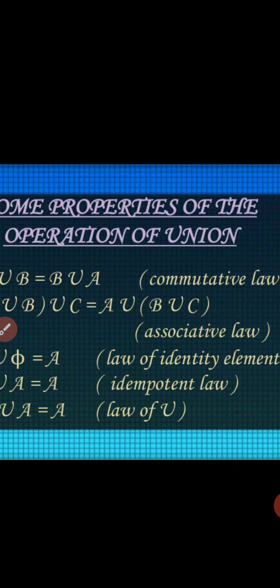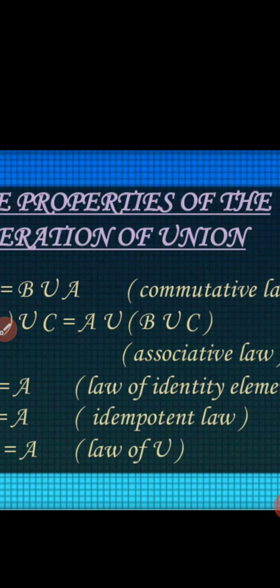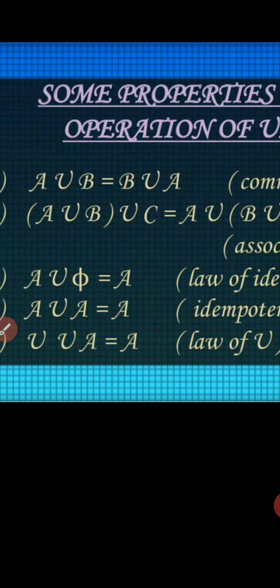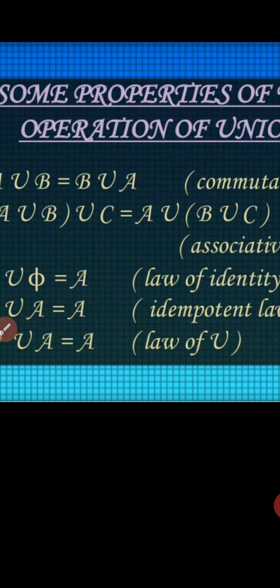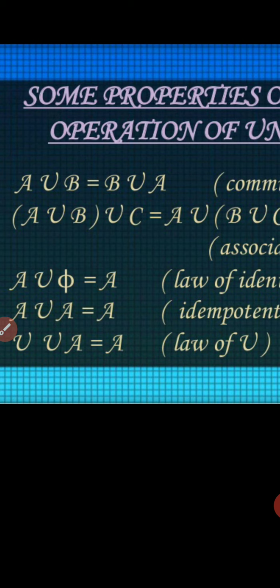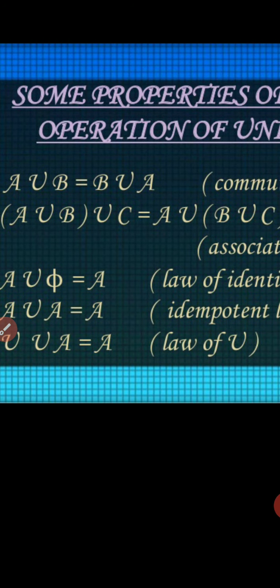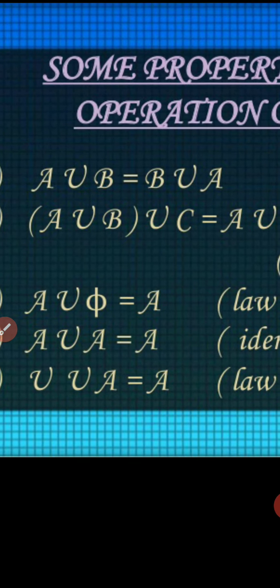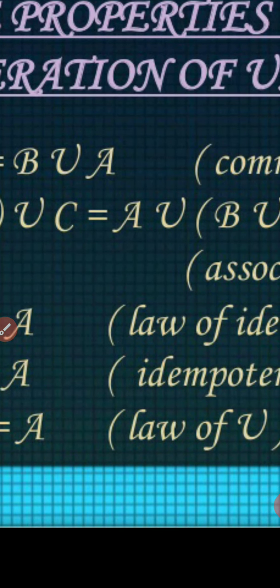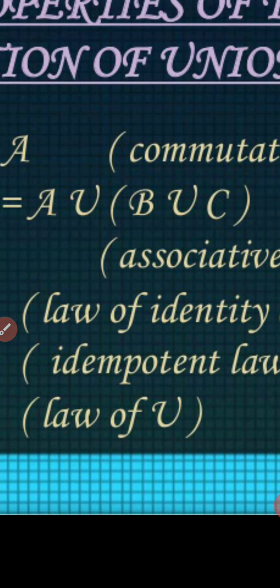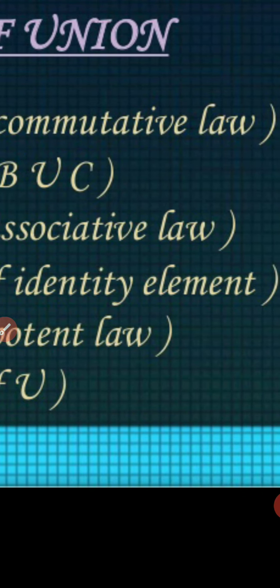Some properties of the operation of union. Number first, A union B equals B union A. Commutative property. As you know, simply A plus B equals B plus A. And the second one is associative law: A union B, outside the bracket, union C equals A union B union C. This is associative law.